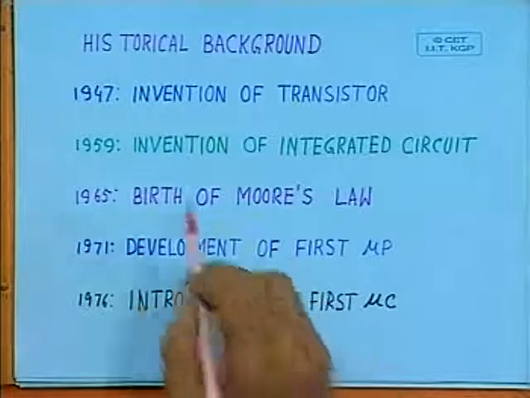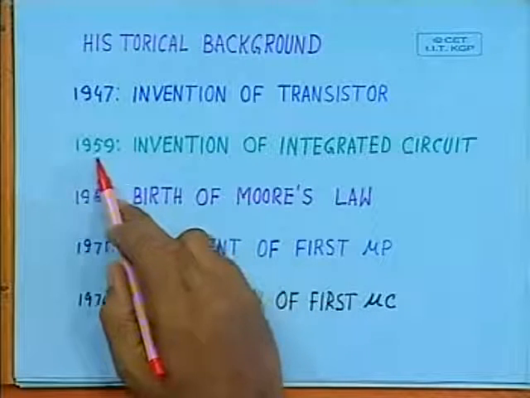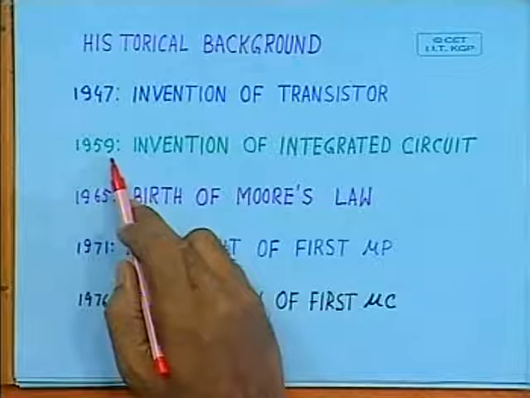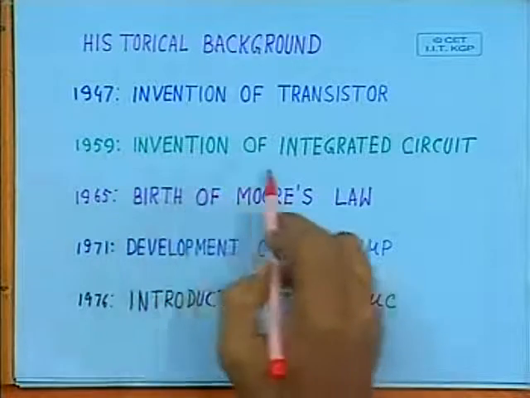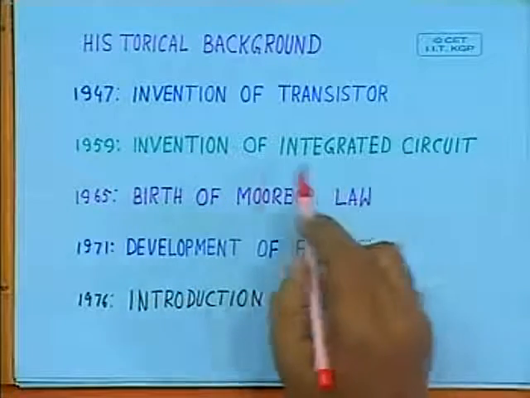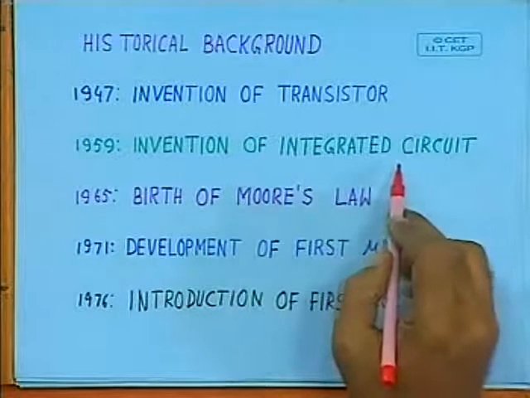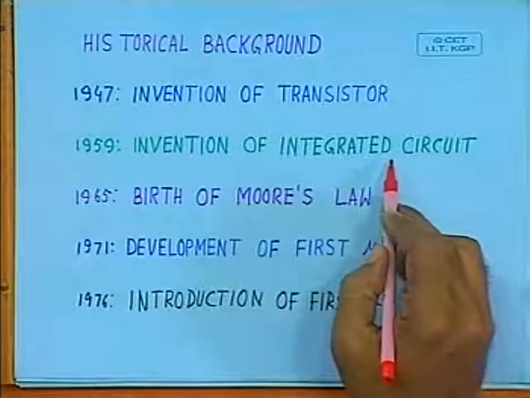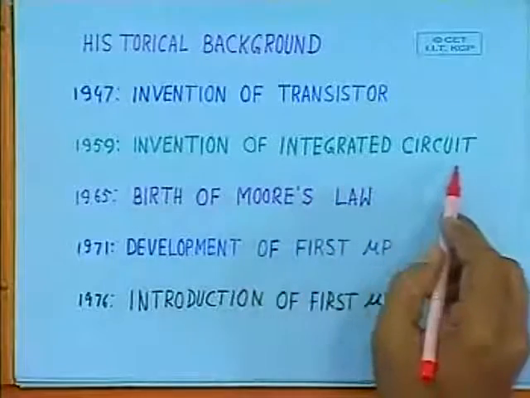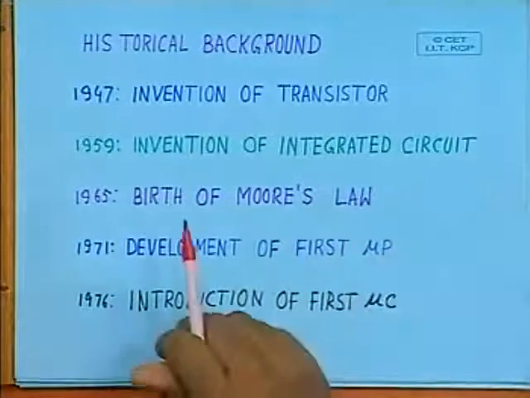Then very soon, in 1959, there was another important invention, the invention of the integrated circuit. Scientists at Fairchild developed the planar technology of the transistor, and planar technology ultimately led to the invention of the integrated circuit. What is an integrated circuit?